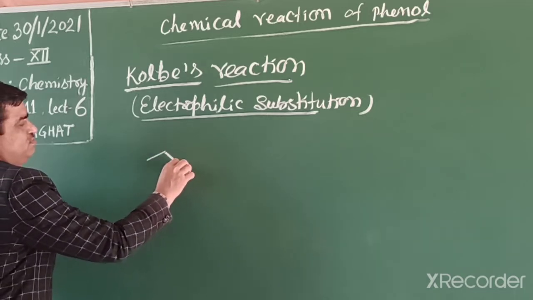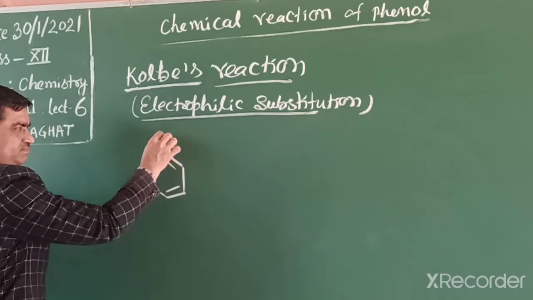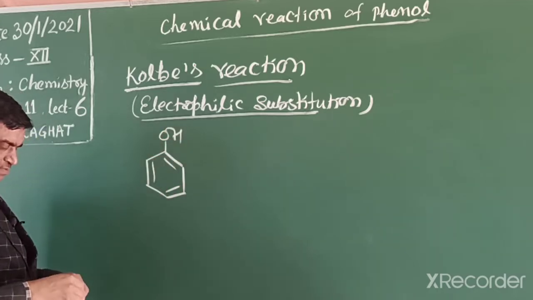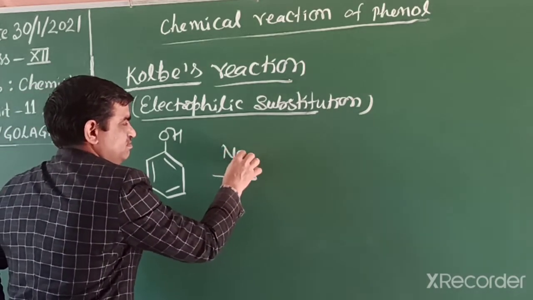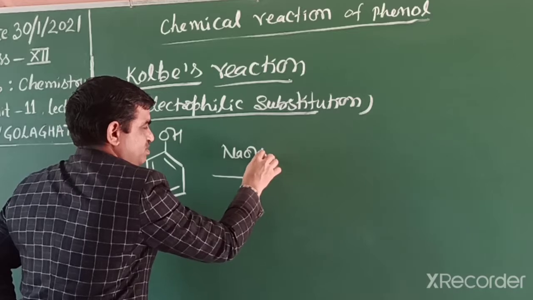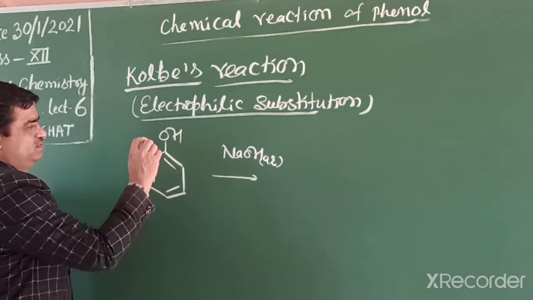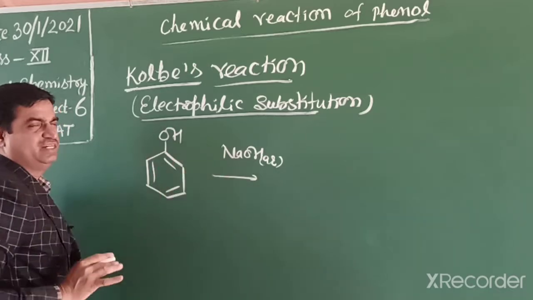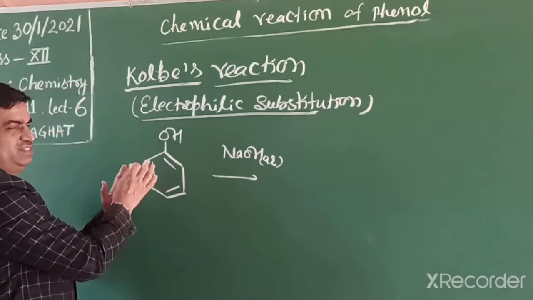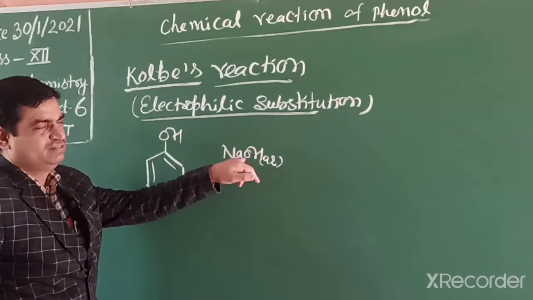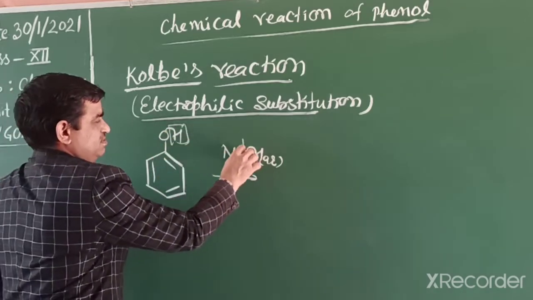So when phenol reacts with aqueous sodium hydroxide in presence of a CO2 atmosphere, what happens? In the first step, phenol reacts with sodium hydroxide, that is an acid-base reaction, H and OH.